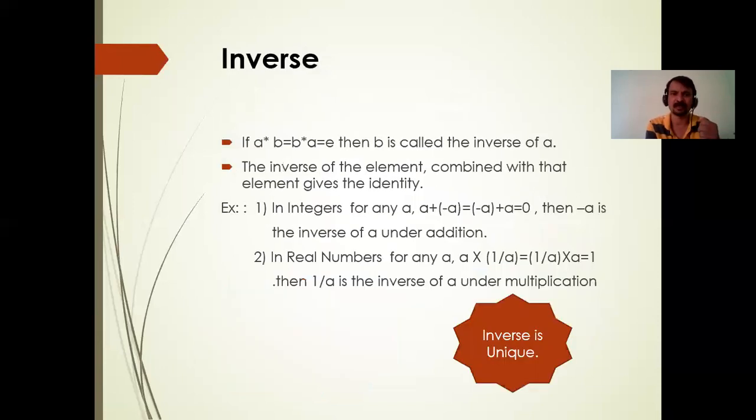Coming to inverse, what is inverse? We already know what an identity is under some operation star. So what is the inverse? A star B is equal to B star A is equal to E. Then B is called the inverse of A. Similarly, vice versa, A is called the inverse of B. The inverse of an element combined with that element gives the identity element only.